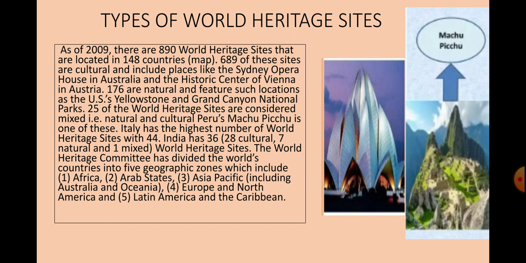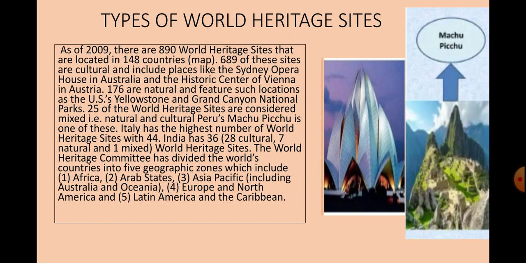The World Heritage Committee has divided the world's countries into 5 geographic zones. Which are these? Let's see.